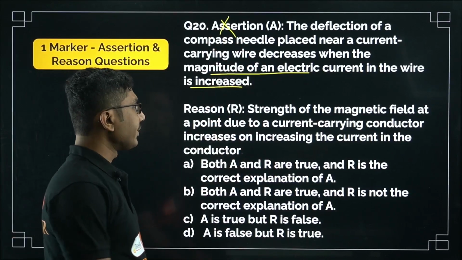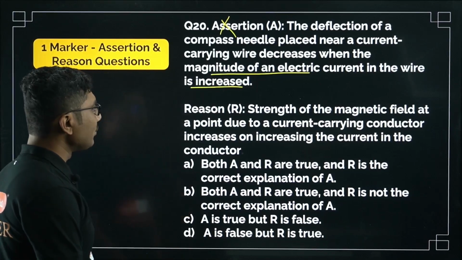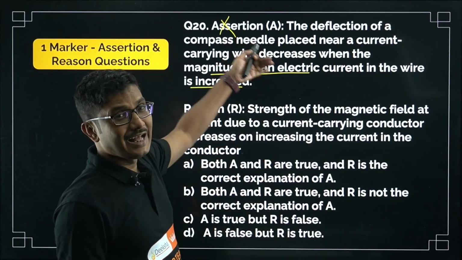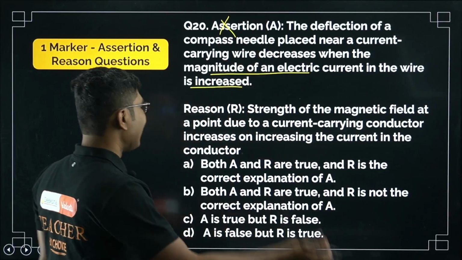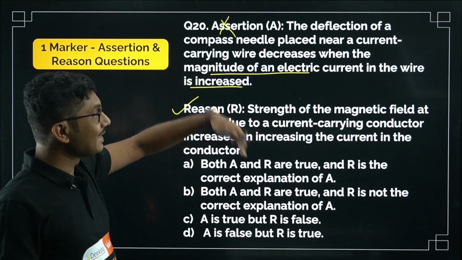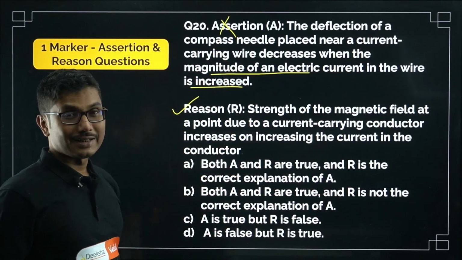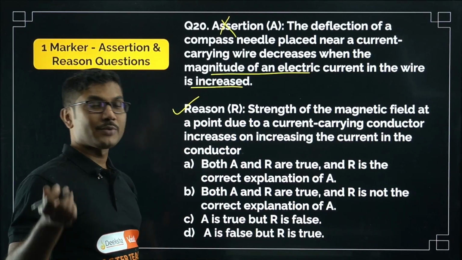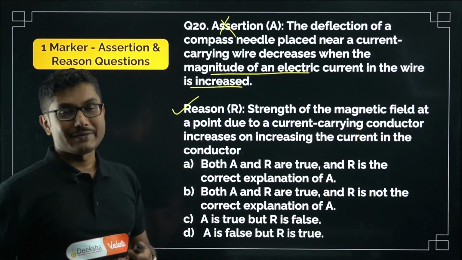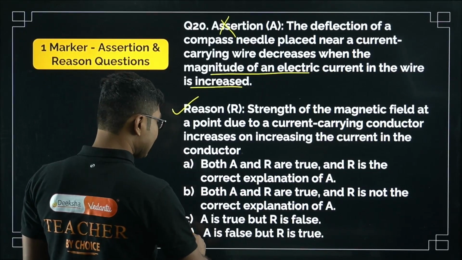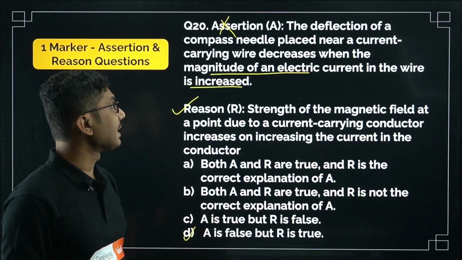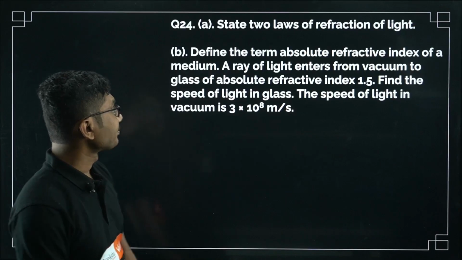Let's see the reason. The strength of the magnetic field at a point due to a current carrying conductor increases on increasing the current in the conductor. As you can see, these two statements are self-contradicting. The reason statement is definitely correct. If this is not correct, then this is definitely correct. Similarly, if they give you the opposite, you can figure out that both of them are contradicting, so one of them has to be correct. Which one, you have to figure out. In this case, if you increase the current, the magnetic field increases, so the reason is correct, but the assertion is false. So A is false, but R is true. Option D is correct.